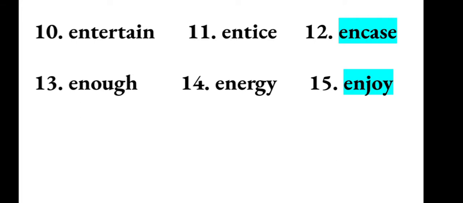En is not the prefix. 12th one, encase. In the word encase, en plus case. So en is the prefix, so circle the word encase. 13th one, enough. We have no prefix in this word. 14th one, energy. No prefix. And the 15th one, enjoy. En plus joy. Enjoy. So circle the word enjoy.